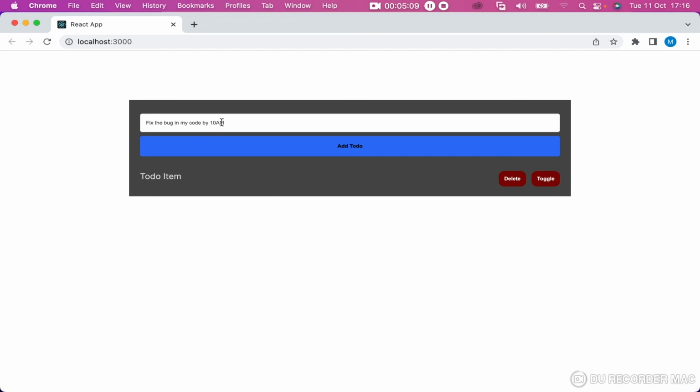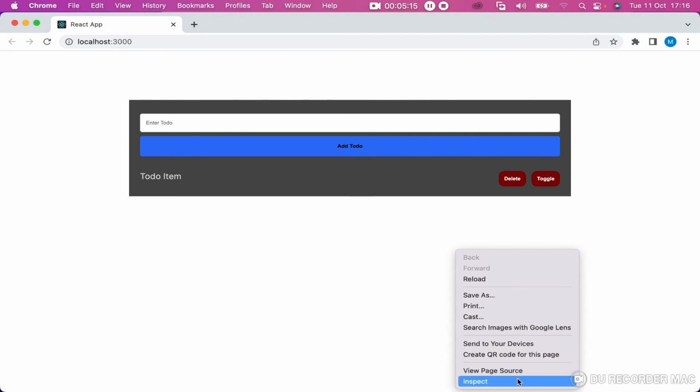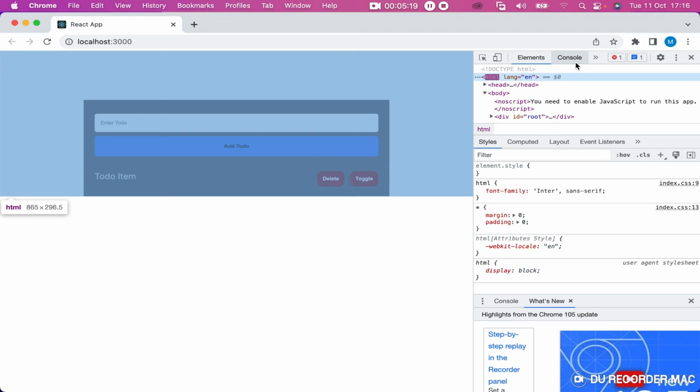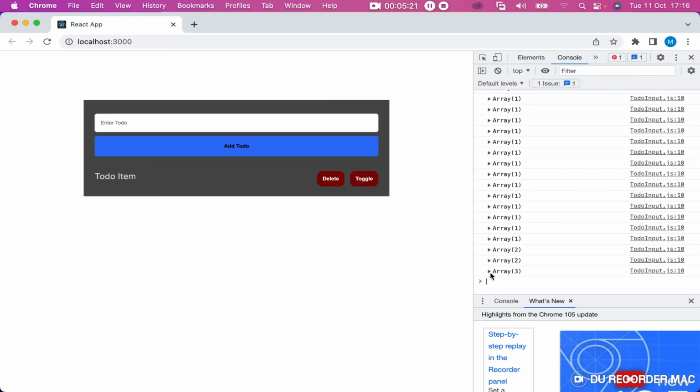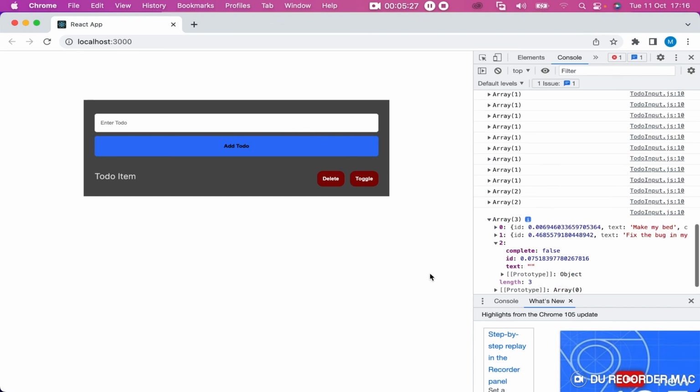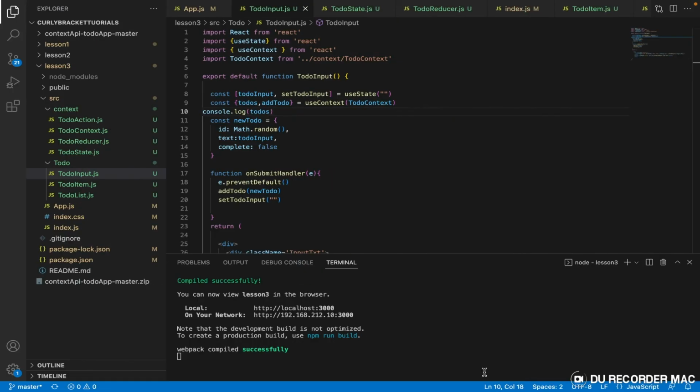The issue here is that if this text box is empty and I click add, let's check. Now we have 3 items, and this one is entered with empty text. We don't want that, so let's do something right here.